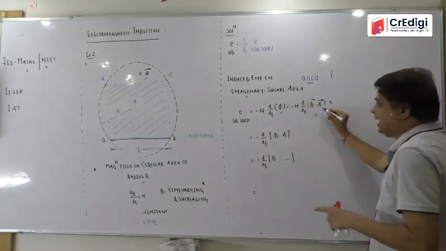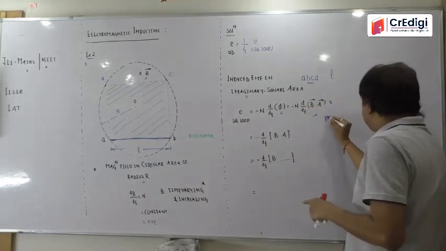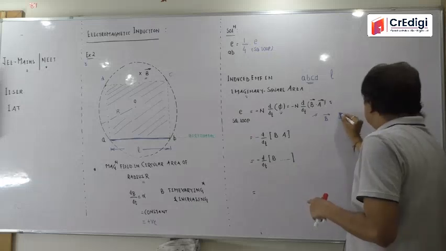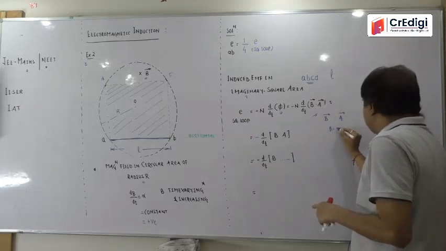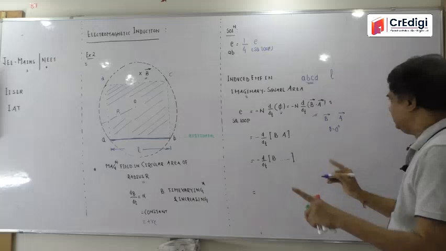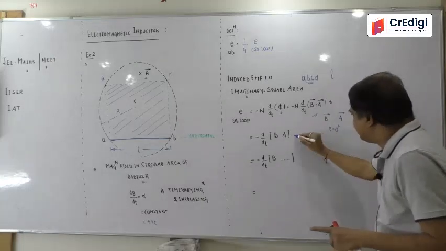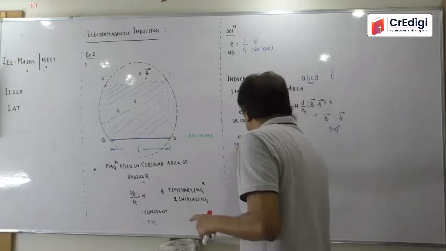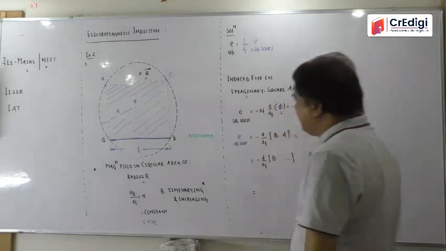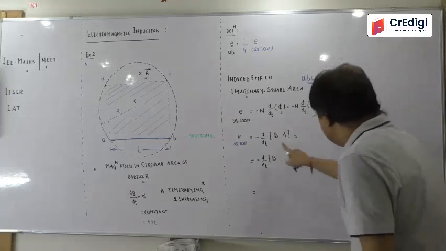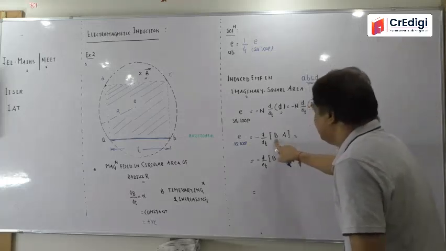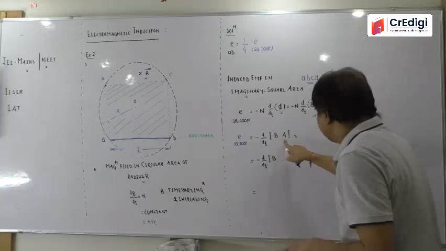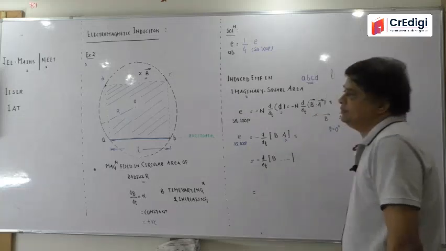It will be B dot A, and the angle between the B vector and A vector, theta, will be equal to 0, which I already explained to you. So this B dot A gets converted into BA, and this is the induced EMF in the square loop. Be very careful: it is the induced EMF in the square loop, but it is the magnetic field through the square loop and the area of the square loop.